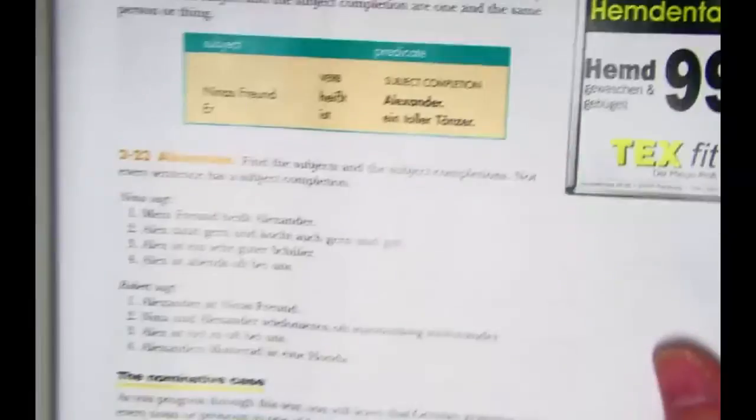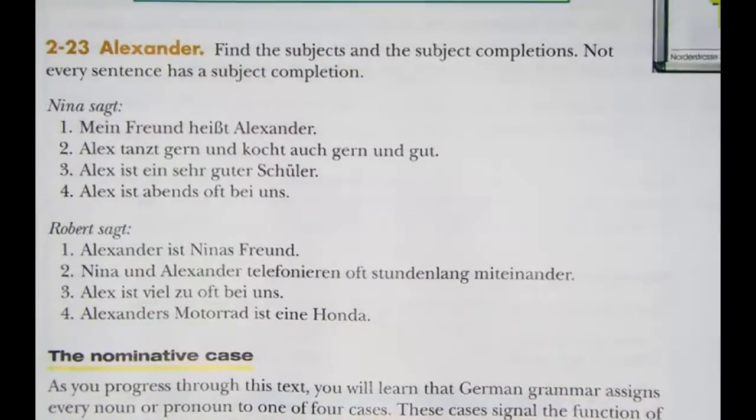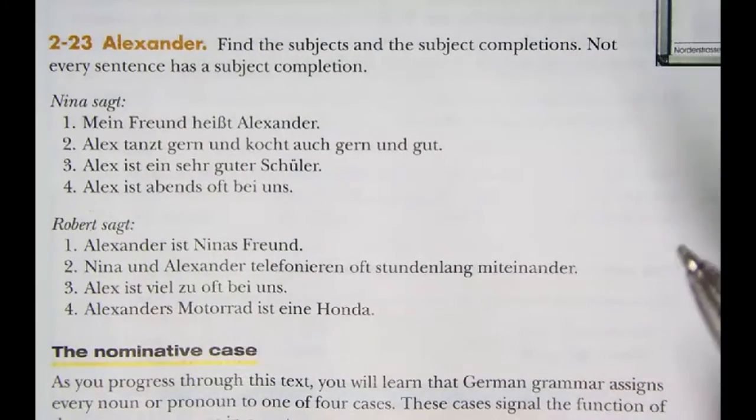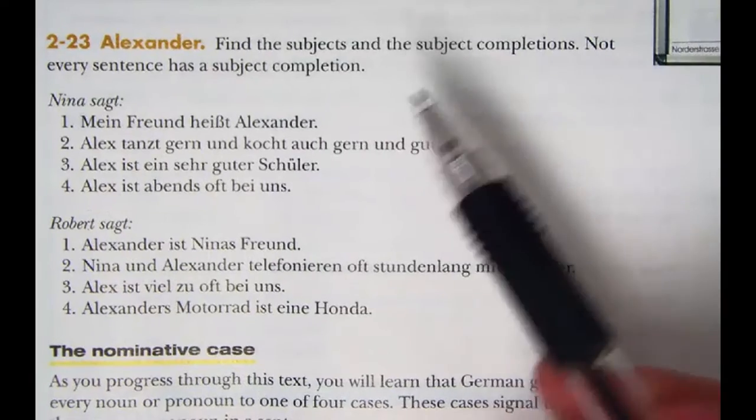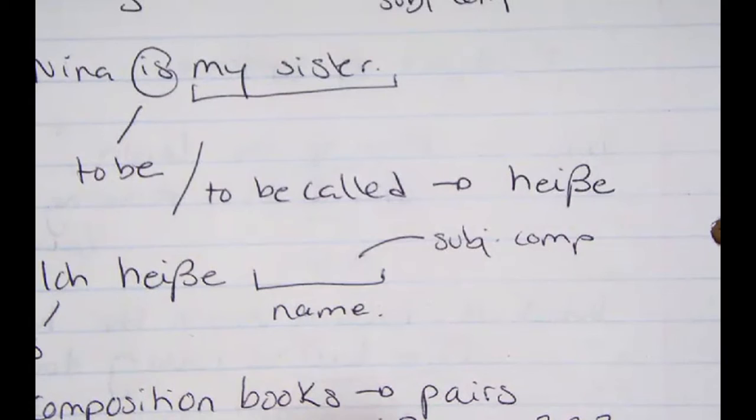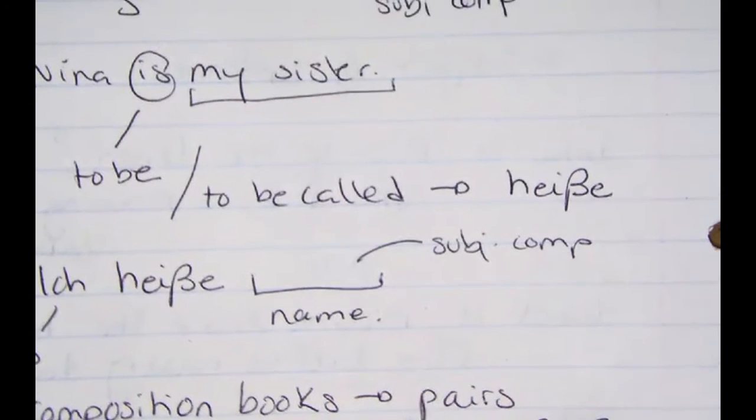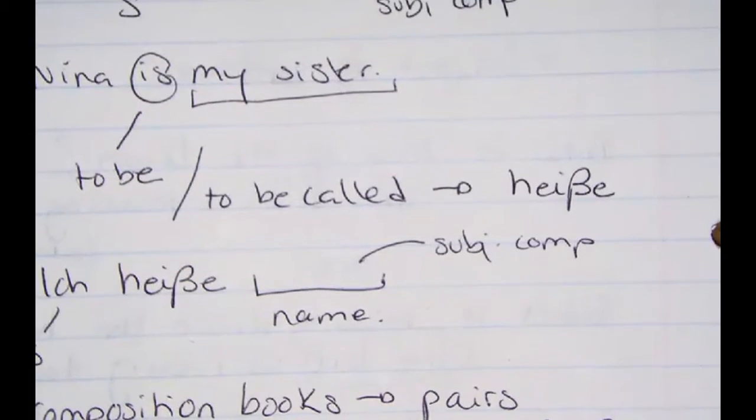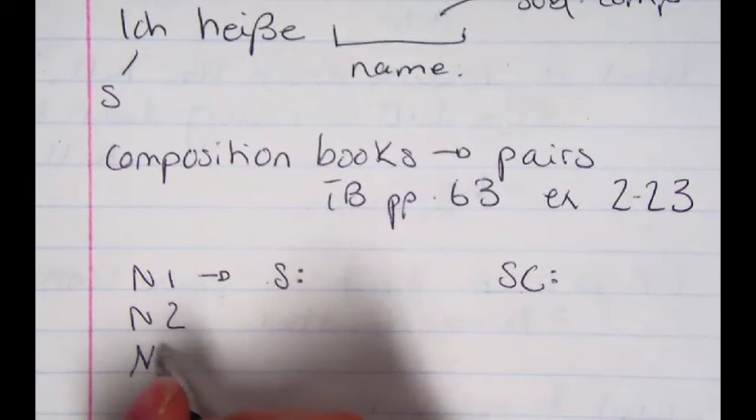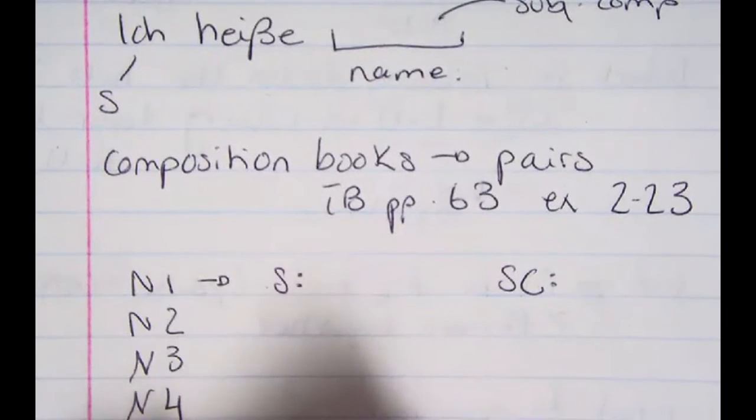This is what this is going to look like. You have this short little activity right here where you have different sentences that people are saying, and you're going to choose the subject and the subject completion if there is one. Notice there isn't one for every single sentence. So in your composition book, it should say Nina number 1, and then you're going to have an S, and you're going to write something down, and then an SC for subject completion, and you're going to write something down. And then Nina number 2, Nina number 3, Nina number 4, and then we're going to go on to Robert 1.